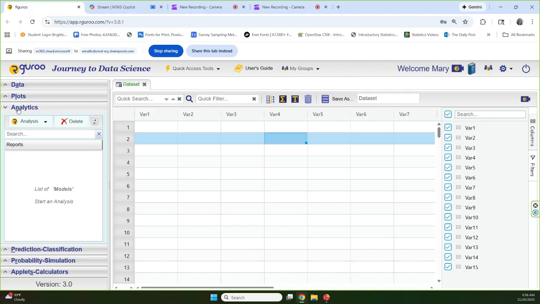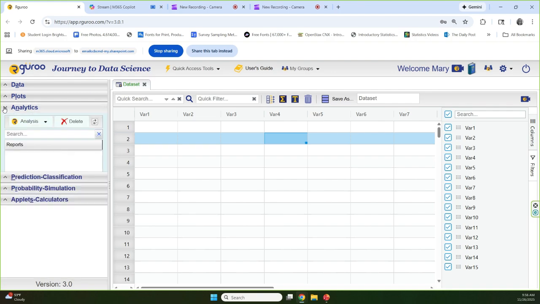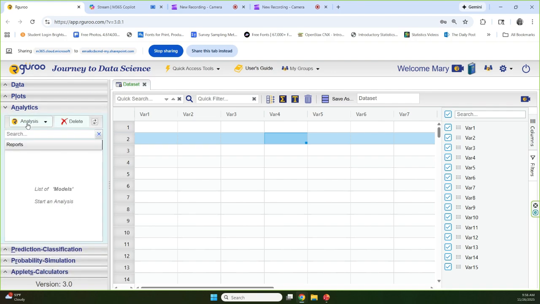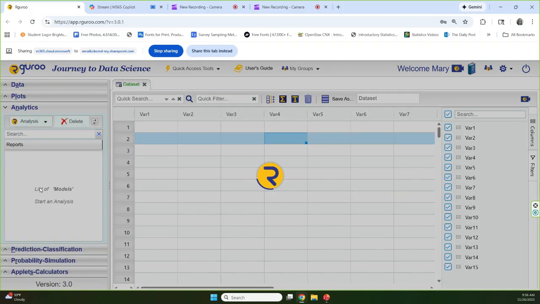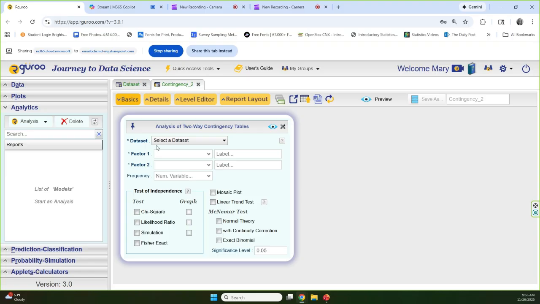So we're going to go to analytics here. When you arrive, it'll be closed up. Open your analytics panel, click on analysis, and let's go to contingency table. The first thing we're going to do, we do have raw data. We're going to select our data set, age and marijuana. Once we select the data sets, we'll have access to the titles of the columns, age group and legalized marijuana.